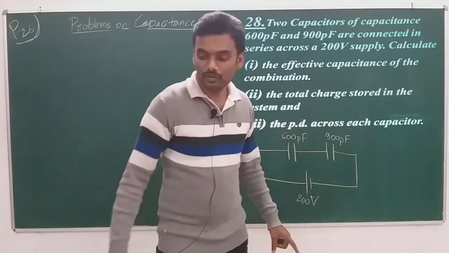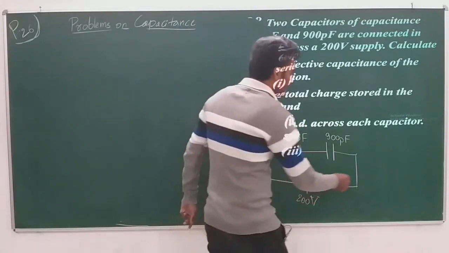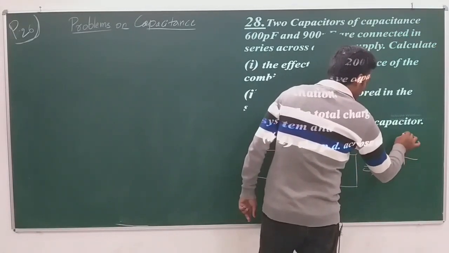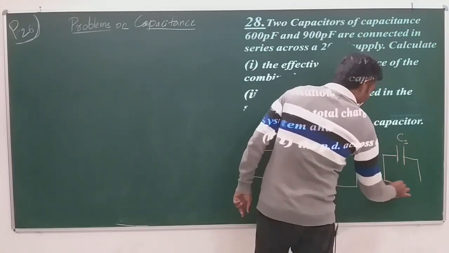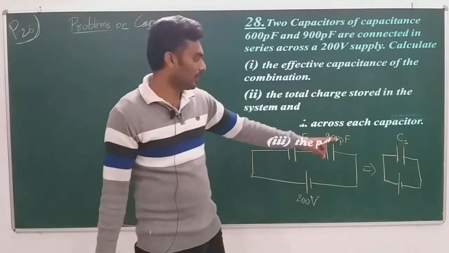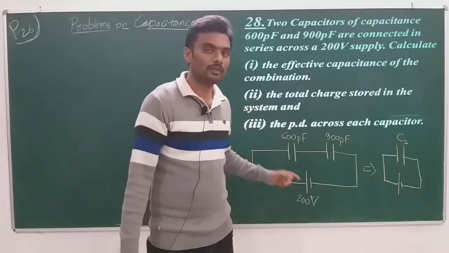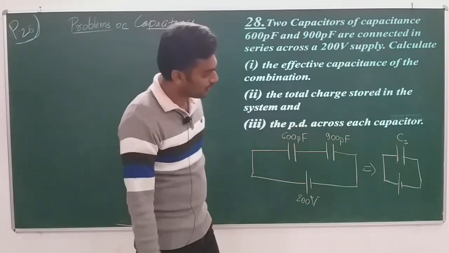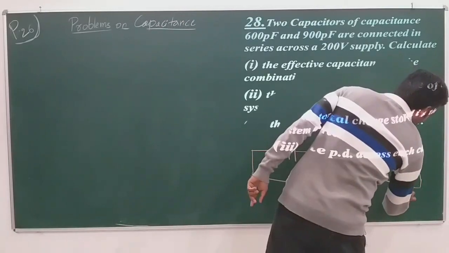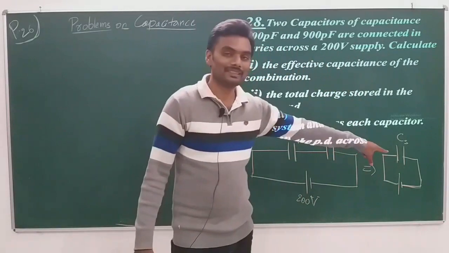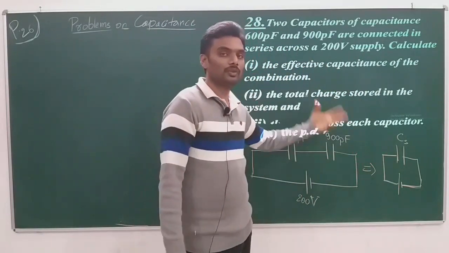So when you get the effective capacitance after reducing this, which you can call CS, some effective capacitance CS, the charge stored in CS will be the total charge stored in the system.